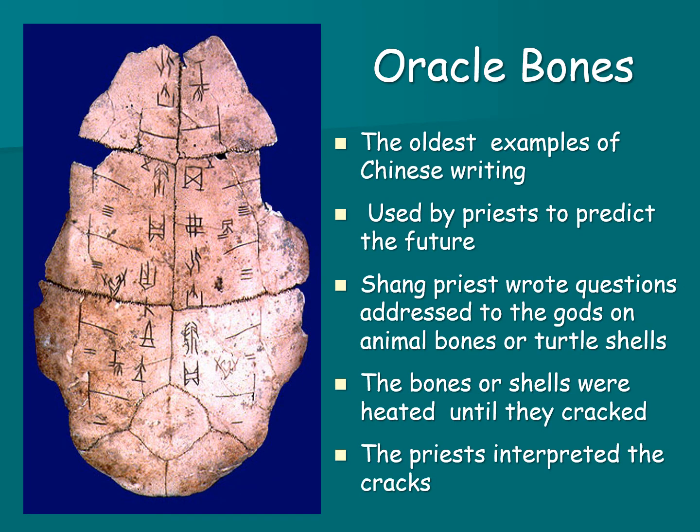We find our oldest examples of Chinese writing on oracle bones. The writing on these bones was used by priests to predict the future. So a Shang priest would write questions addressed to the gods on animal bones or turtle shells. They would carve it into the bone or shell, and then the bone or shell was heated until it cracked. From there, the priest would interpret the cracks to try to predict the future.